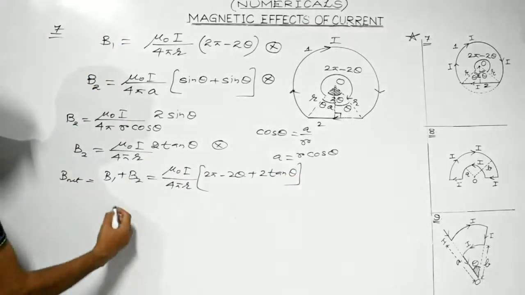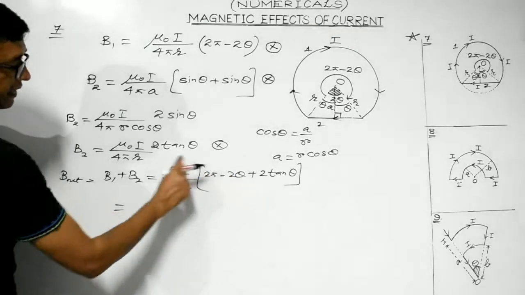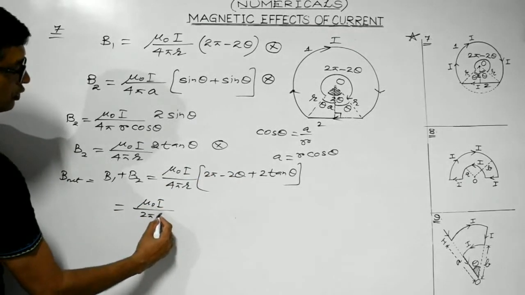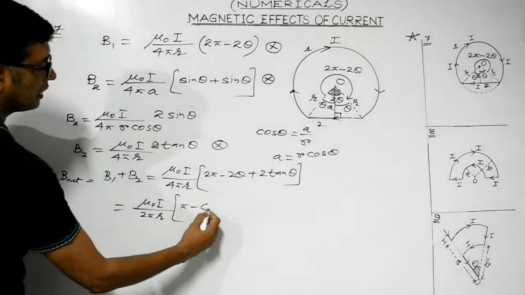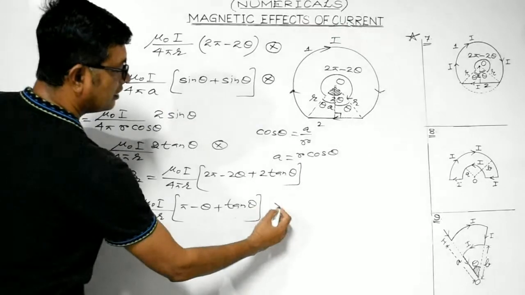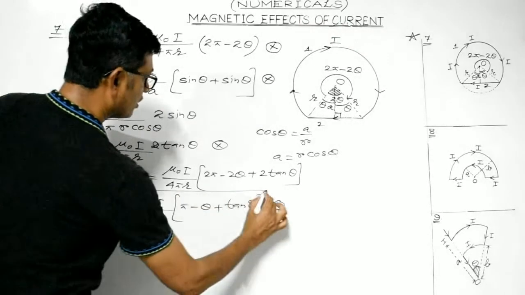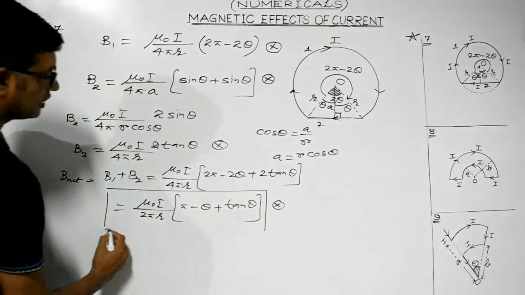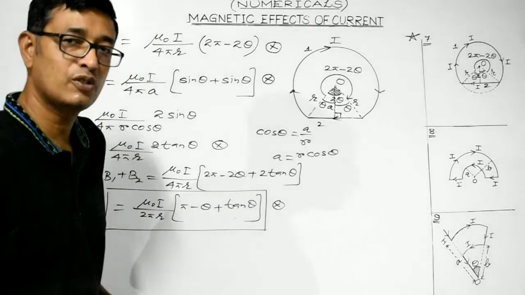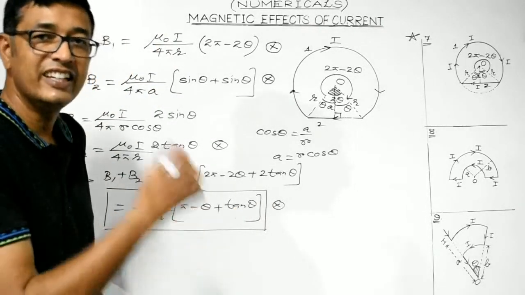Clear, students? So 2 can be taken as common, and we are left with mu naught I divided by 2 pi r, times pi minus theta plus tan theta, directed inwards. This is the magnitude of the net magnetic field at point O, and the direction is perpendicular to the plane and directed inwards.